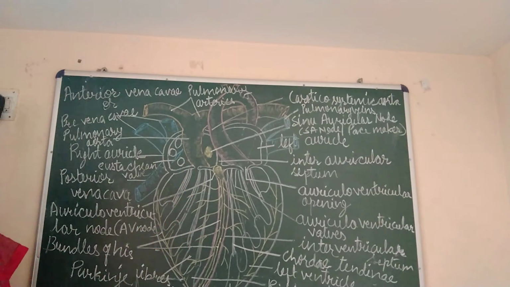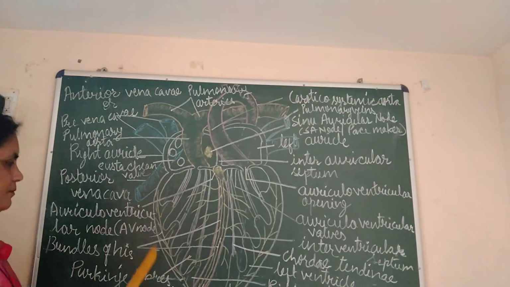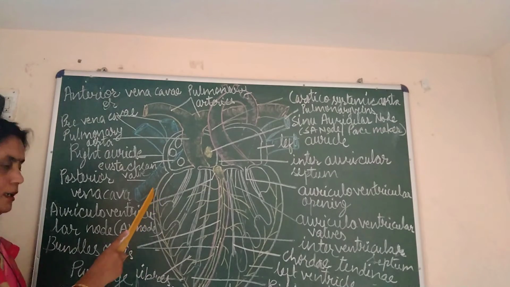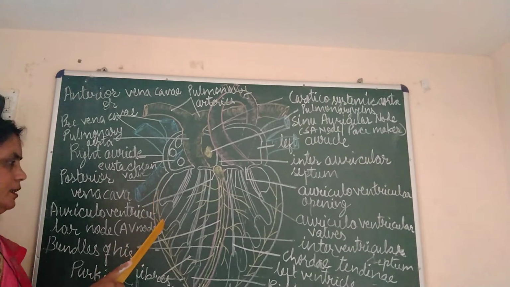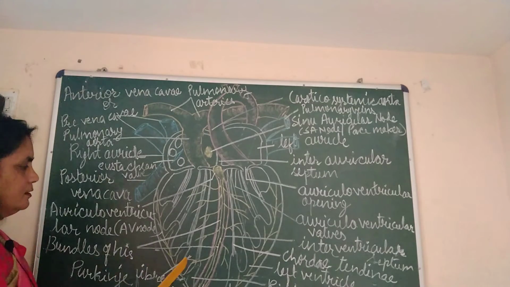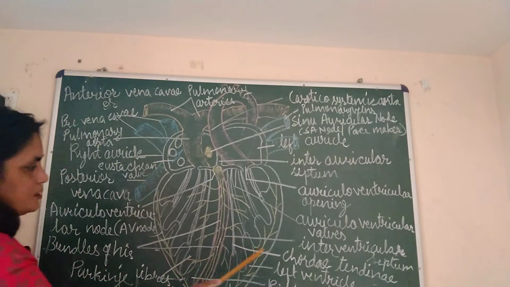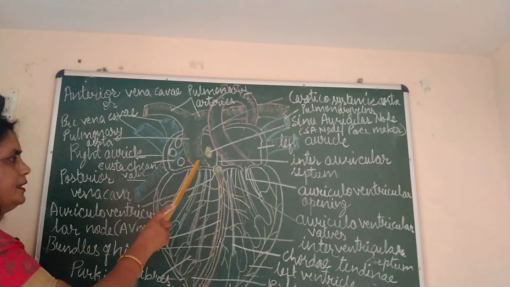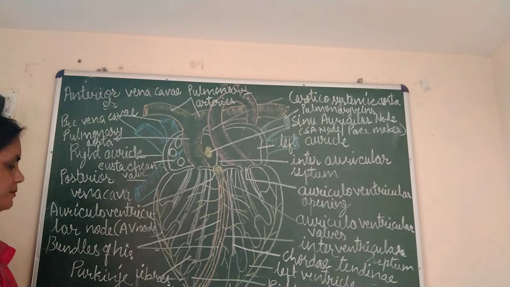One type of valves we have already discussed, auriculoventricular valves. There are some other types of valves also which we will discuss just now. For now, you can say the inner walls of ventricles are folded in the form of muscular columns, and these muscular columns give out some muscular fibers which are known as chordae tendineae. In both the ventricles, these chordae tendineae are there, and they control the opening and closing of various valves in the heart. Okay, got it?